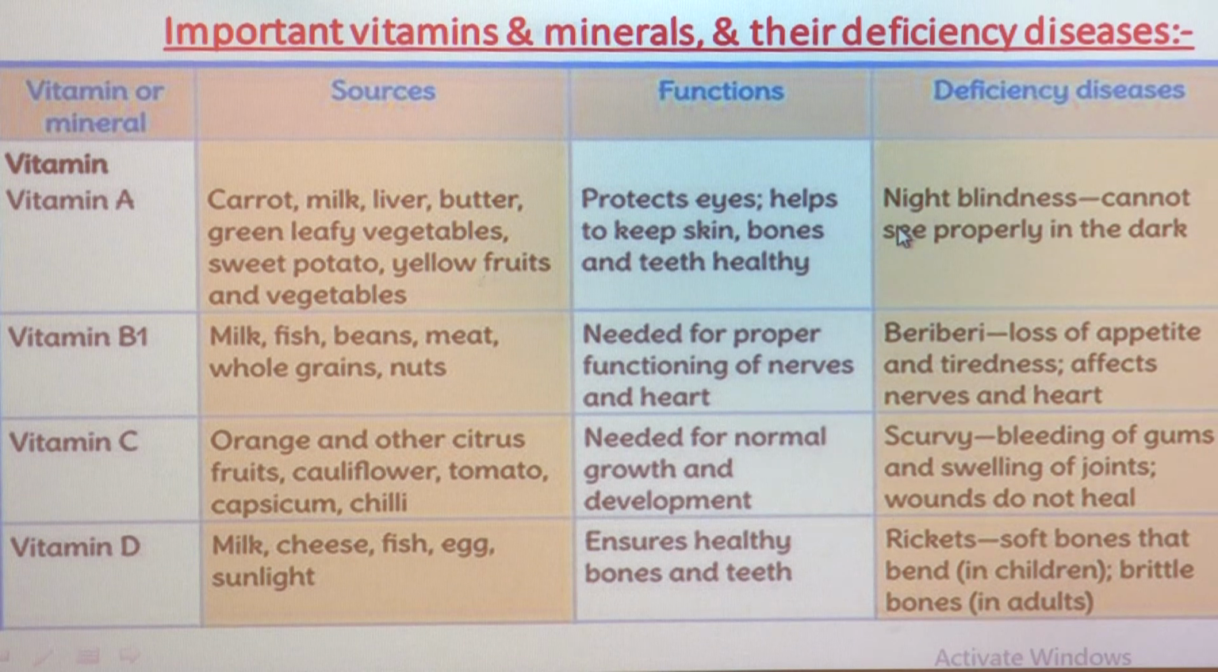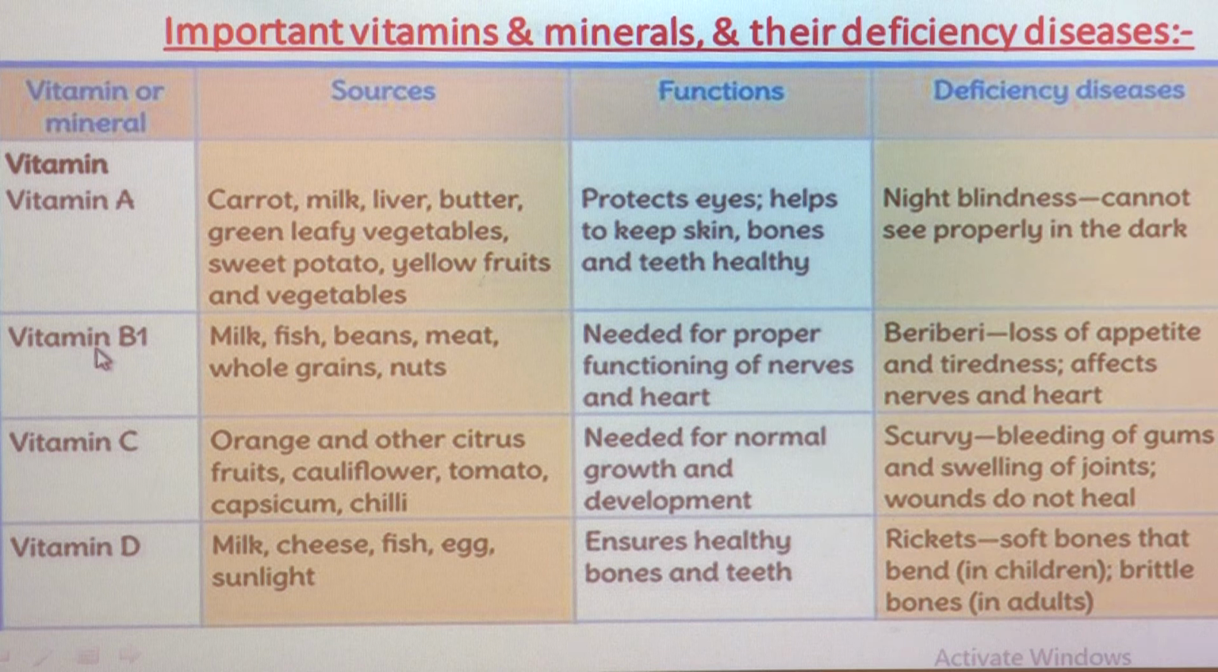The deficiency disease which can be caused due to deficiency of vitamin A is night blindness. Night blindness means you cannot see properly in the dark. When you are not getting vitamin A in the right amount, then your body suffers from night blindness.